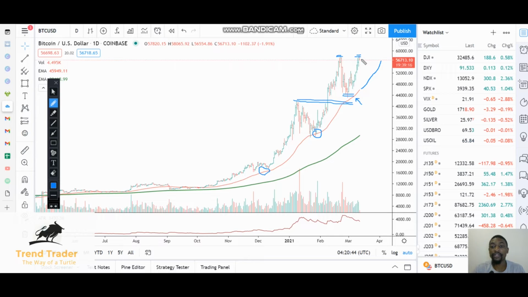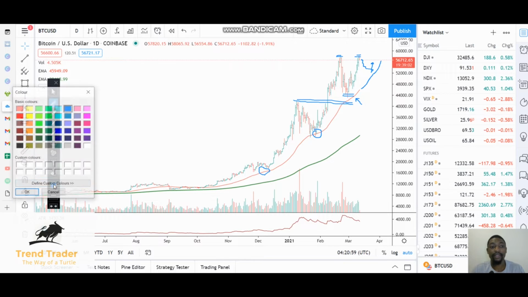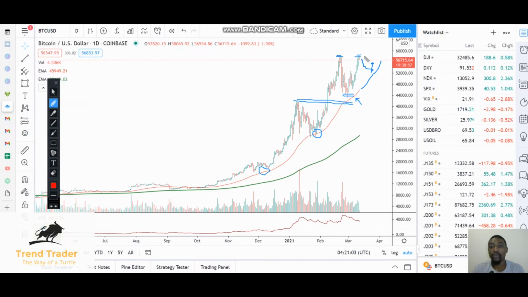If it does not have the strength to continue to go up, we'd expect it to consolidate, come somewhere near the 50-day moving average, and maybe find support there, then continue to trend higher. But the other possibility, which we'd like to see, is some strength from Bitcoin crossing above this 57,000 mark, and then continuing to trade higher.